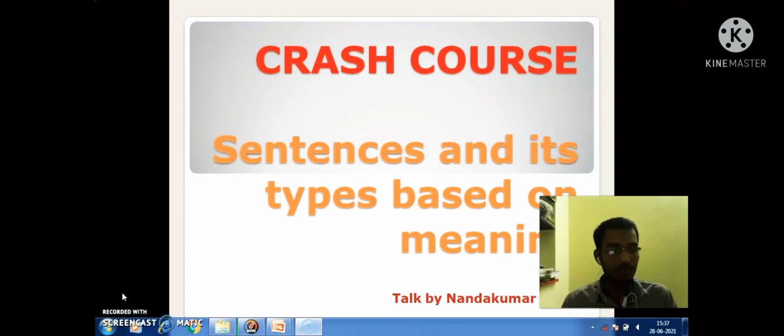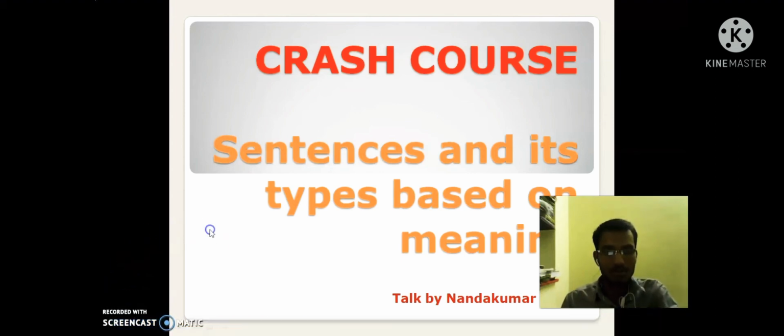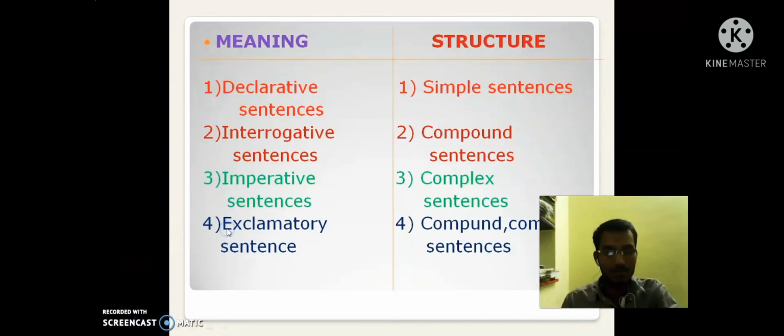Before we discuss these things, one most important thing you must know: we have divided sentences based on meaning and based on structure. Based on meaning, we have divided sentences into four types: declarative sentence, interrogative sentence, imperative sentence, and exclamatory sentence.